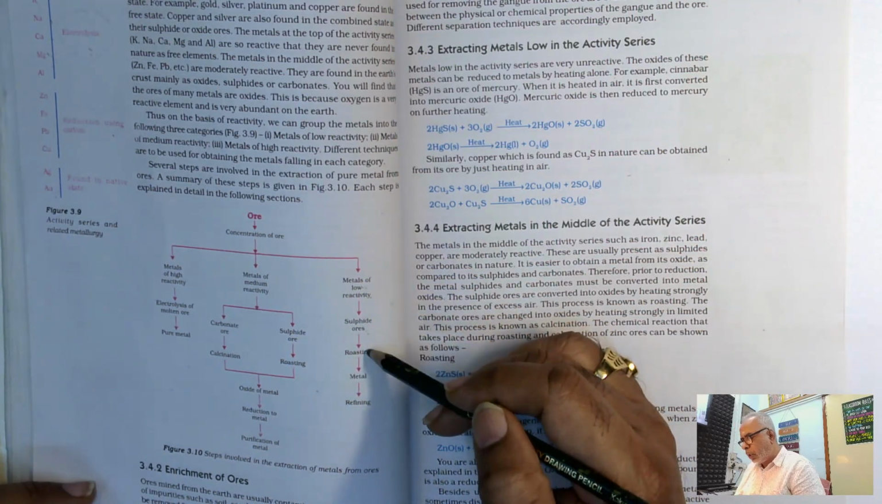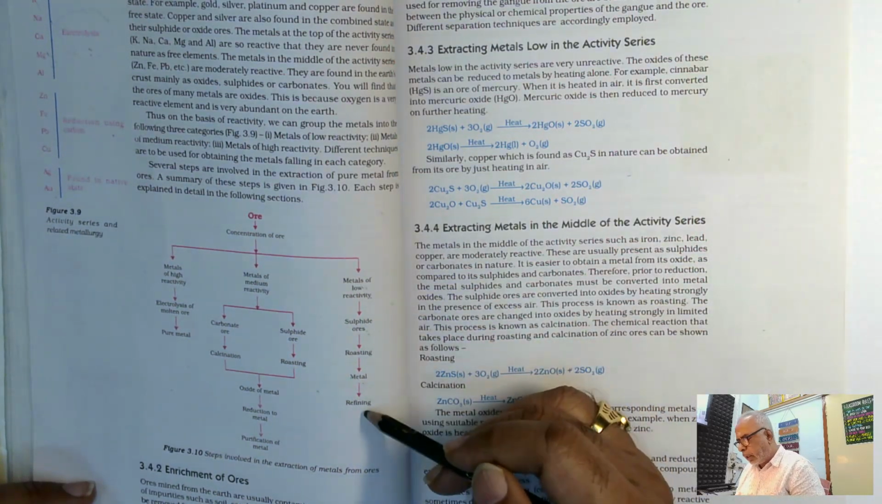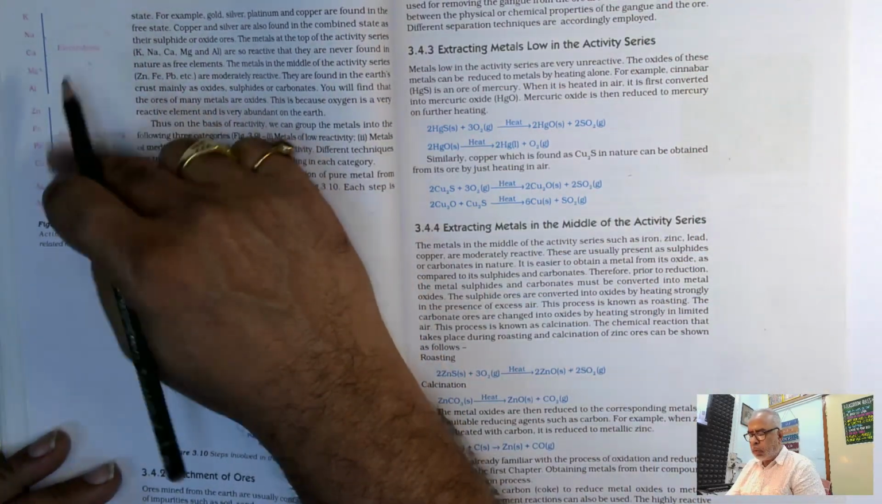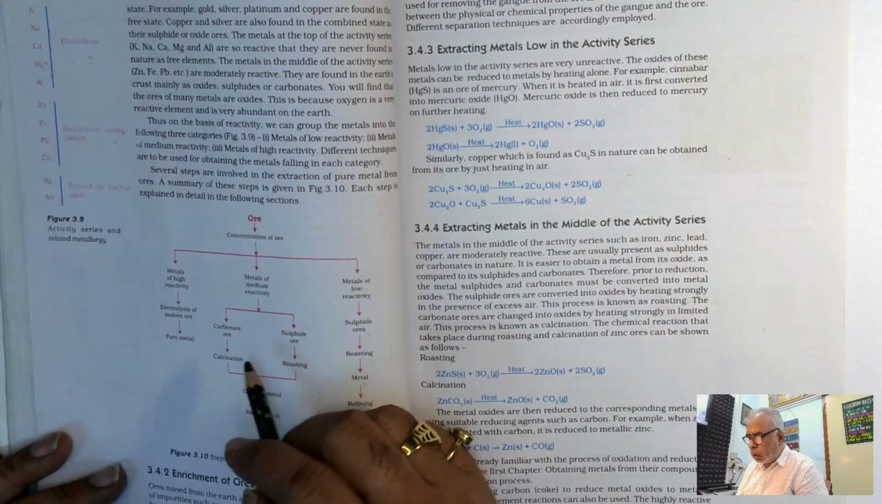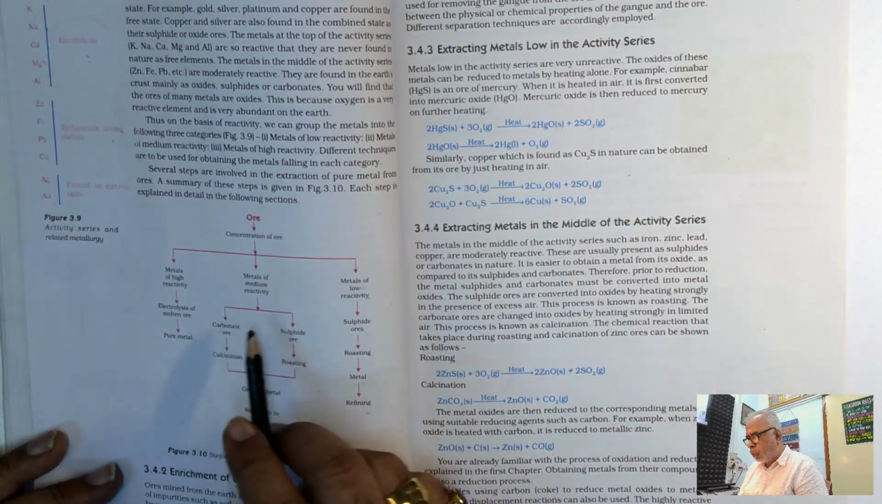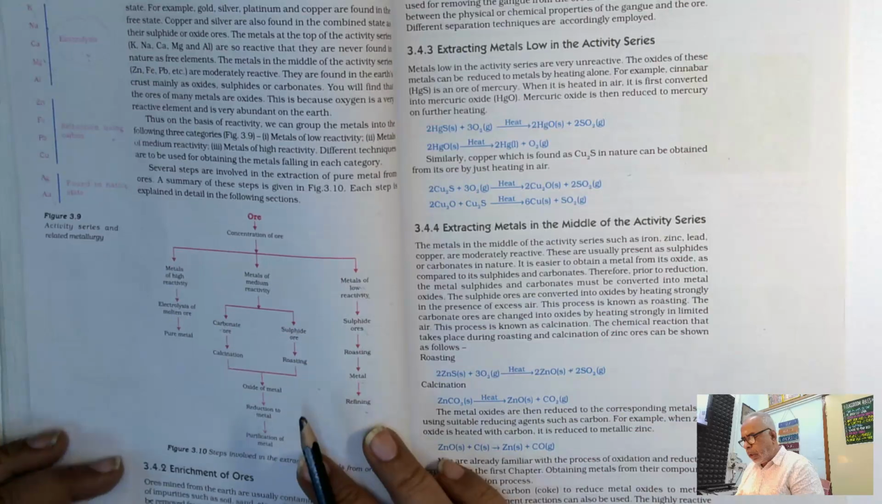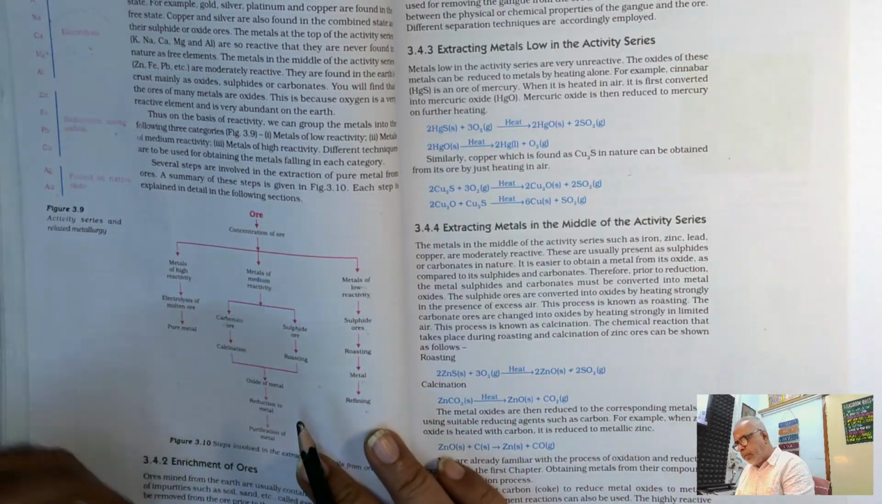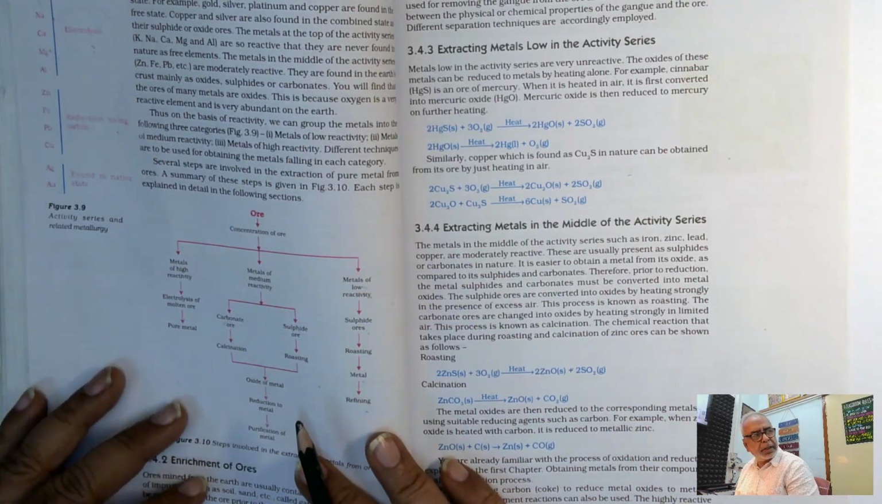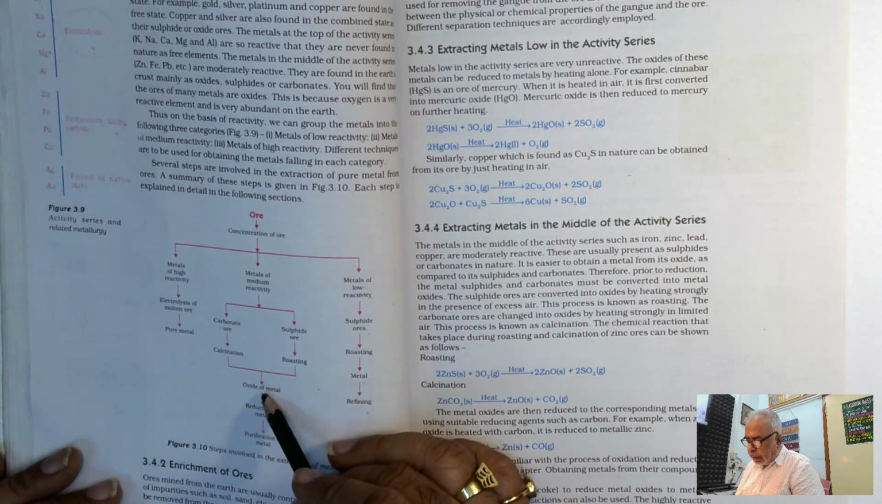can be roasted, and you are able to get the metal, and further it can be refined. In between are the moderately reacting metals. So we have two types of ores: carbonate ores and sulfide ores. Carbonate ores are calcinated, so that you are able to remove the carbon dioxide and other gangue materials, and the metal here becomes a metal oxide.